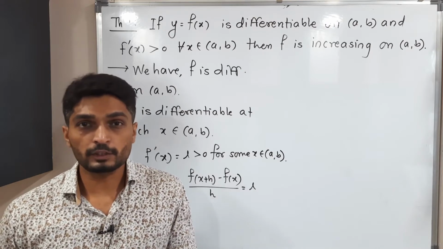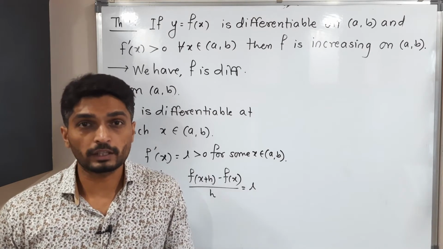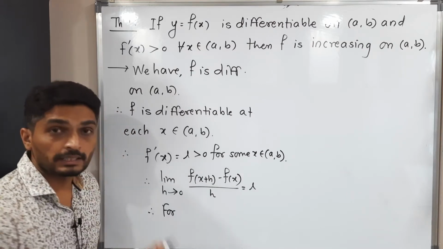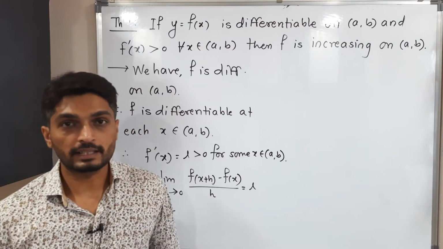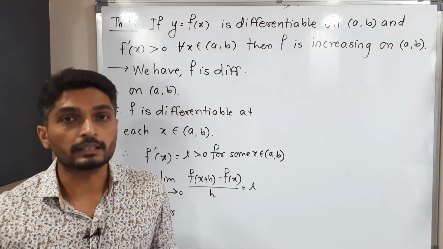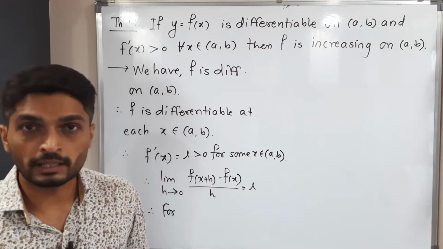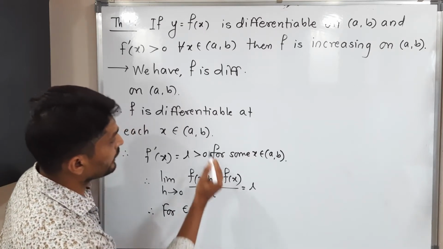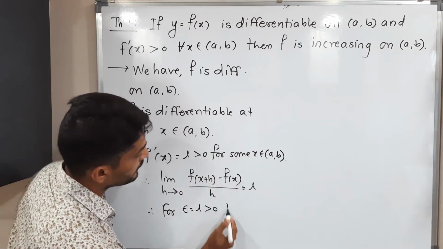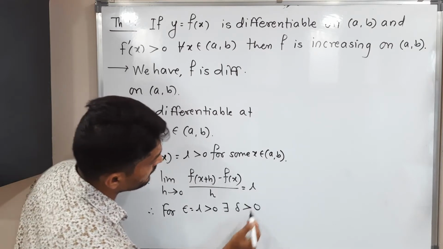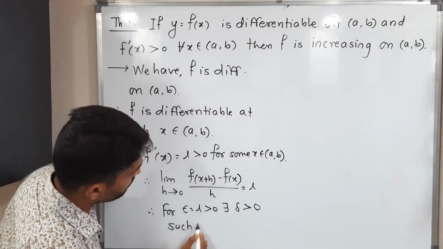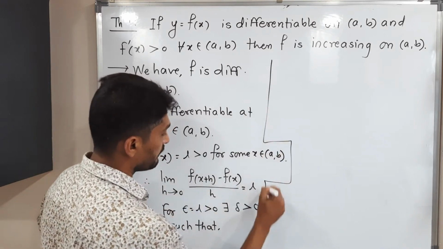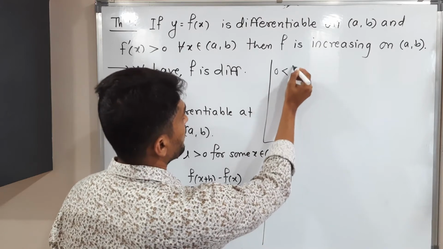So by the epsilon-delta definition, what can we write? Will you tell me? For a given epsilon greater than 0. Epsilon we can take anything. So here I am taking epsilon equal to L. This is an adjustment. So for epsilon equal to L, and you know that L is greater than 0, there exists delta greater than 0 such that, let us write on this side, 0 less than mod